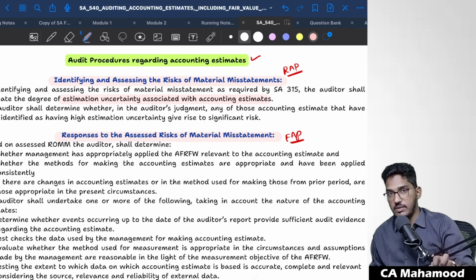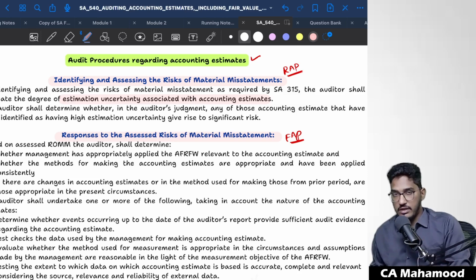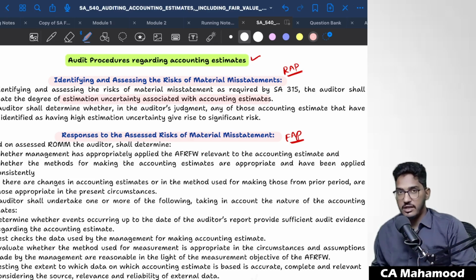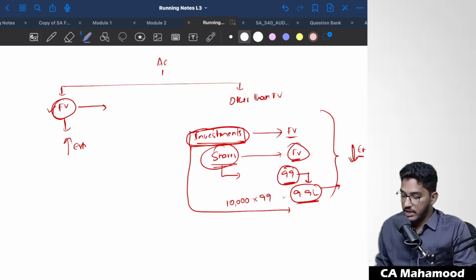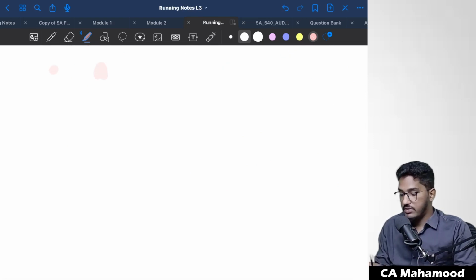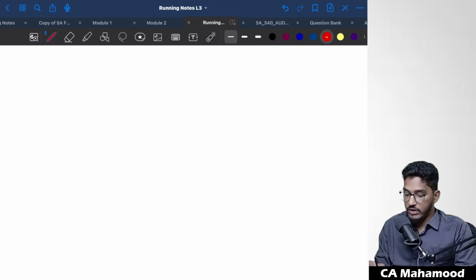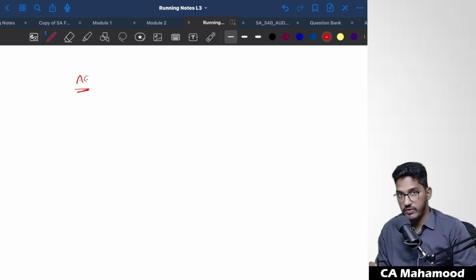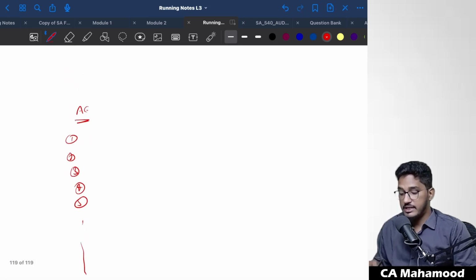When you are trying to understand about the entity, environment and its internal control, when you are trying to identify and assess the risk of material misstatement, you have to determine for each accounting estimate what is the estimation uncertainty. Nothing but what auditor will do is he will make a list of all the accounting estimates. Whatever areas which require accounting estimate he has found as a part of risk assessment procedure, he will make a list like 1, 2, 3, 4, all the areas which require accounting estimate. Now against each accounting estimate, he will write estimation uncertainty.